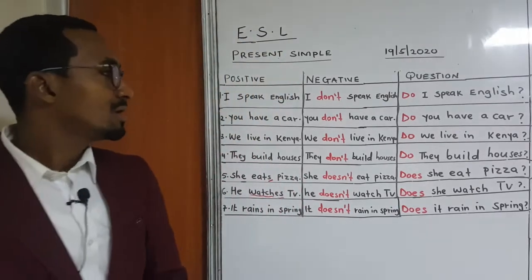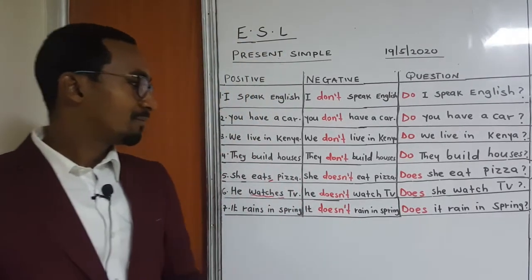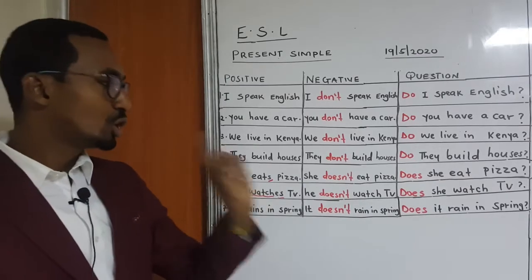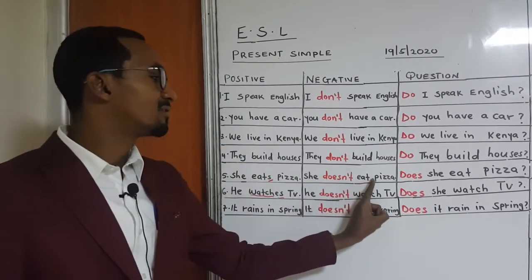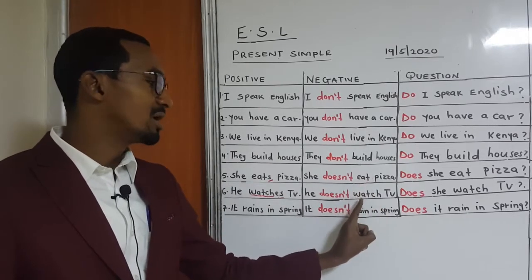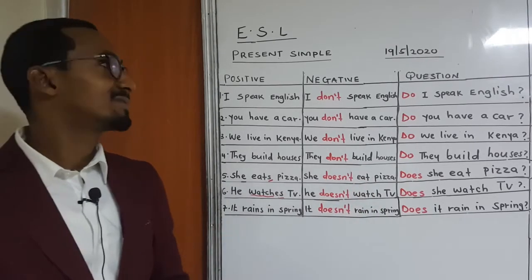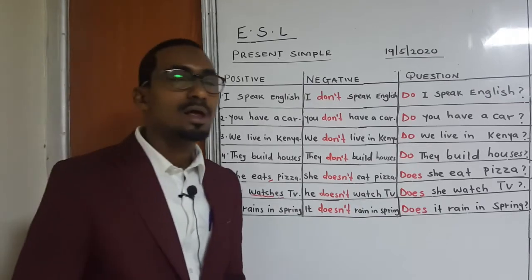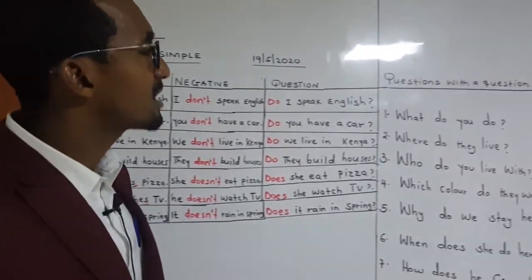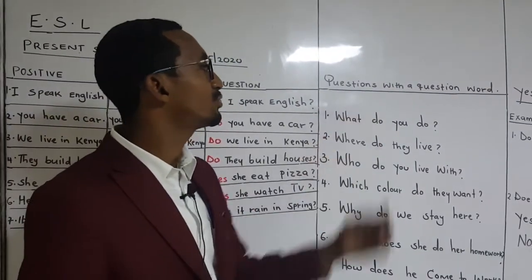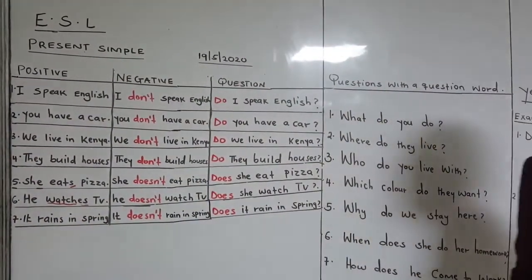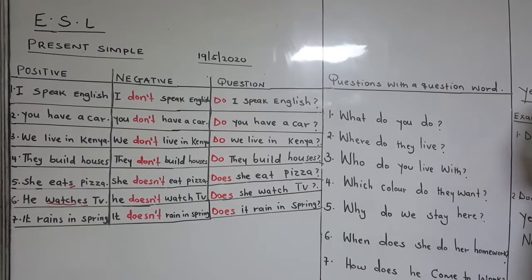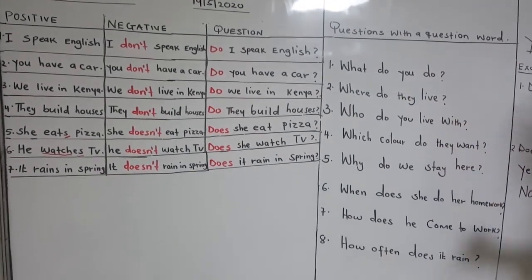So dear viewers, I would like to remind you that you should not forget this formula. When you use doesn't, the verb does not take any S or ES or IES. Now this time round, let's move on to our next part, that is questions with a question word.